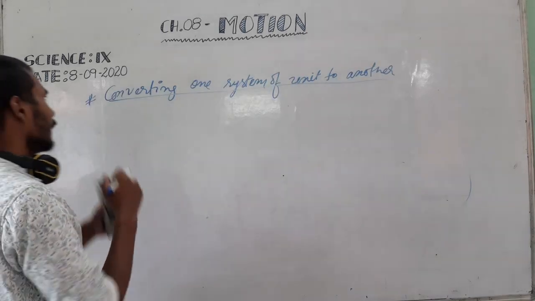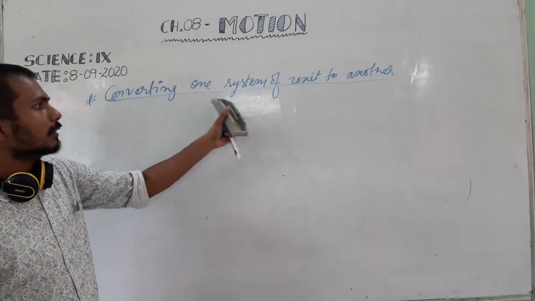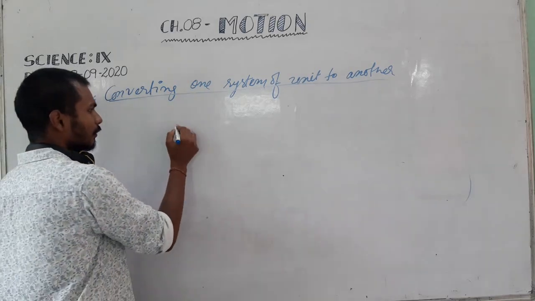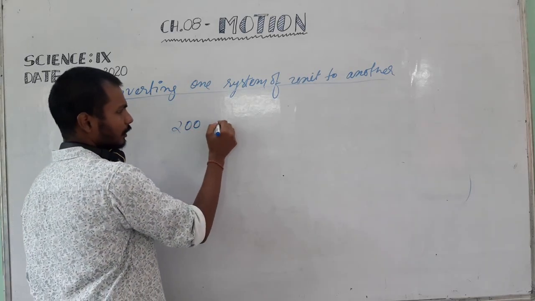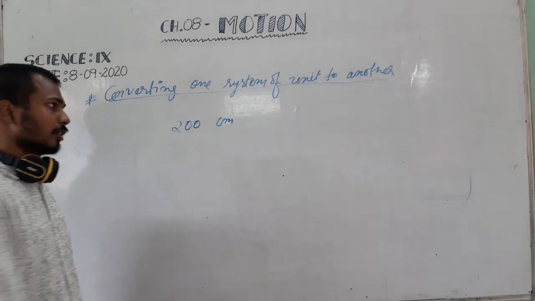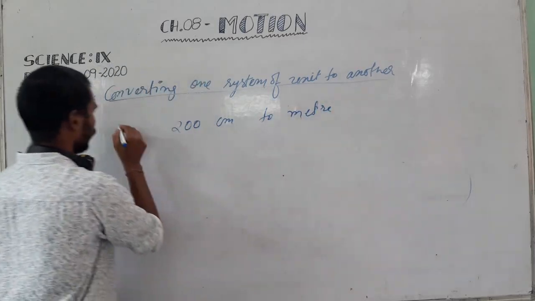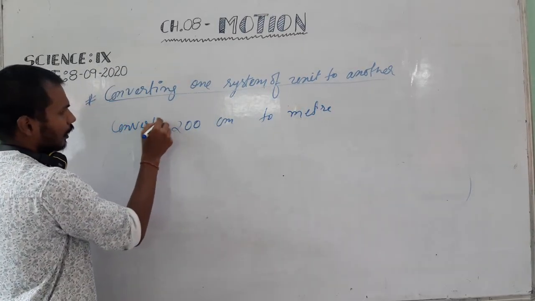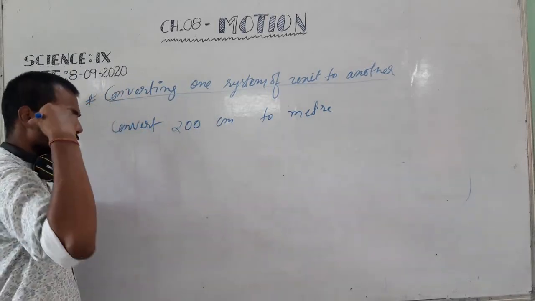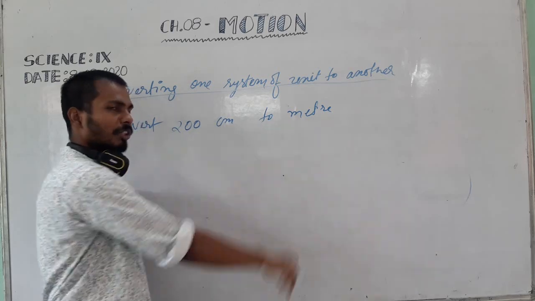Now next we have to learn about converting one system of unit to another. For example, it is given 200 centimeter. Convert this 200 centimeter to meter. Then how will you convert? You have to know the value of centimeter in meter.